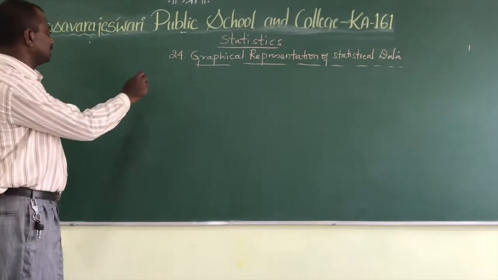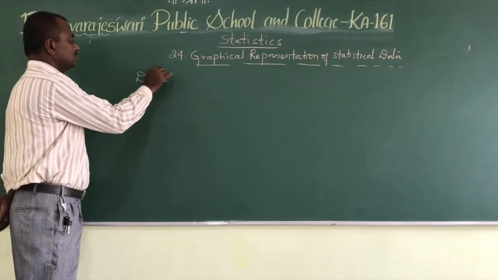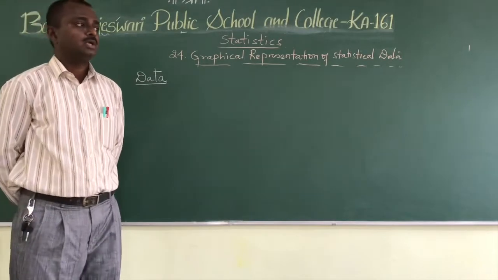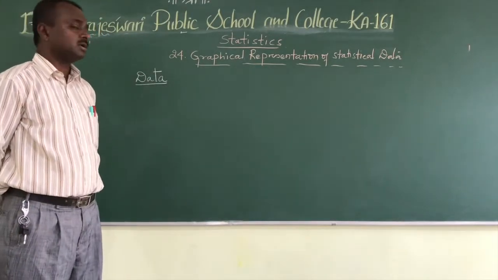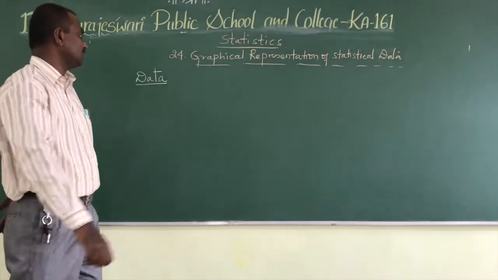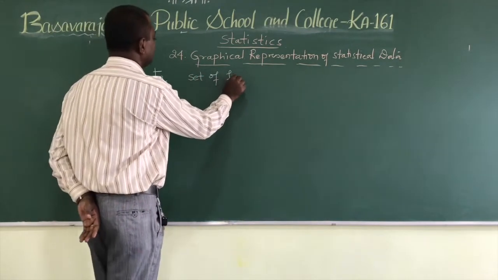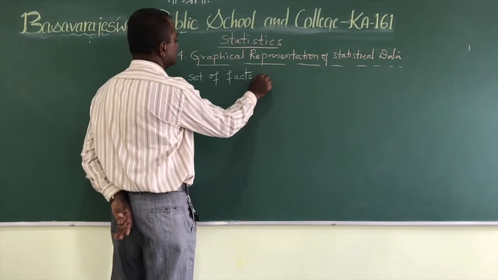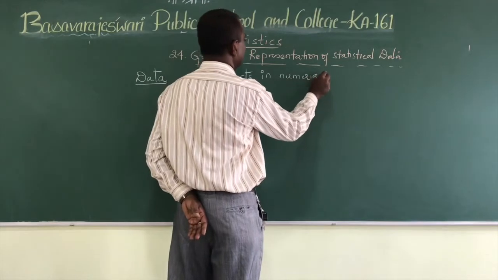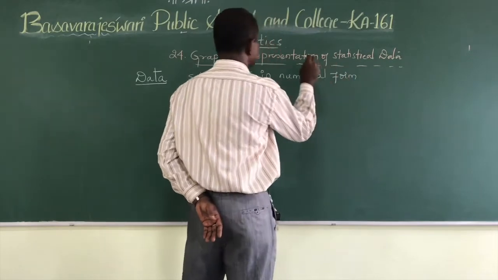So the first concept is data. What is meant by data? A set of given facts in numerical form is called data.